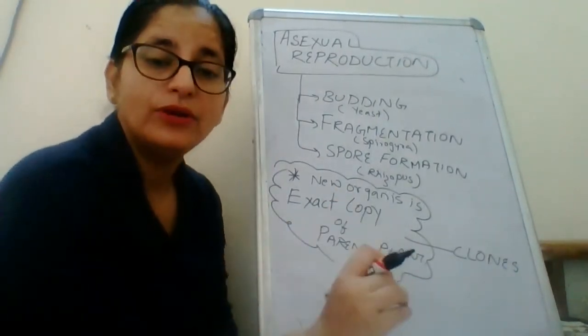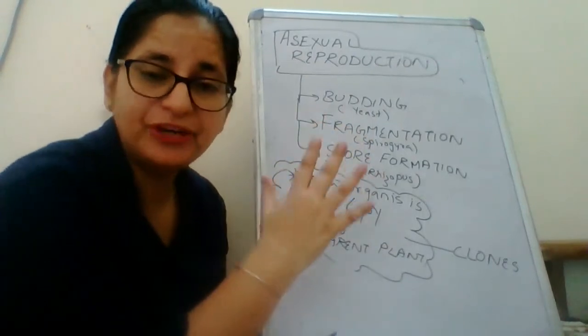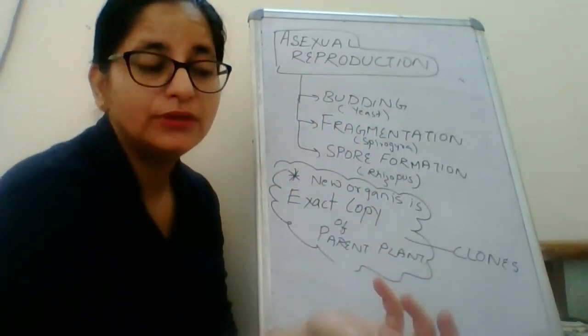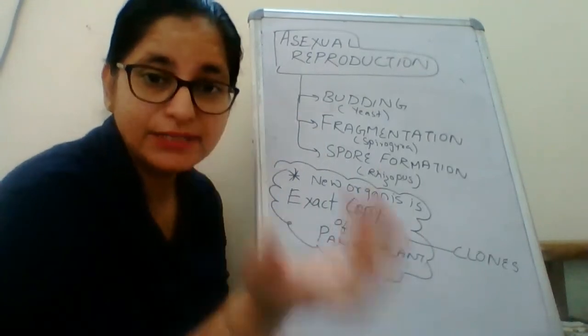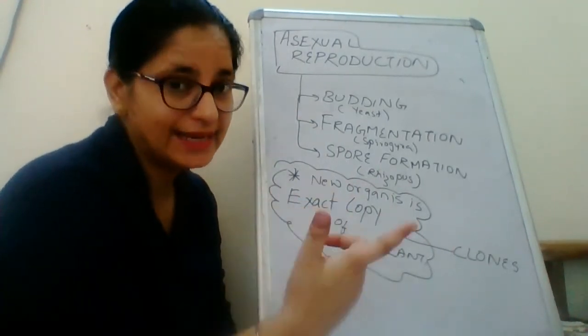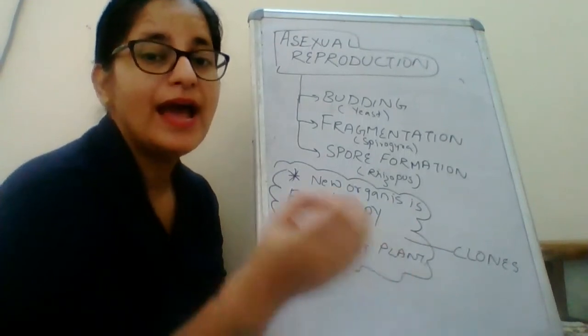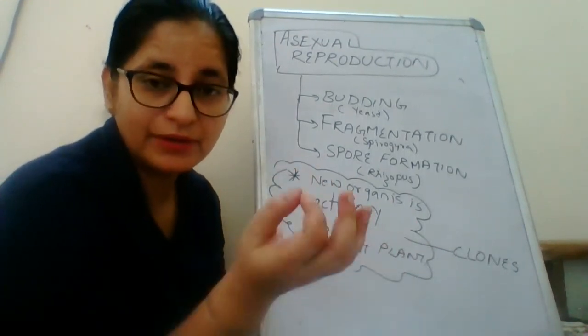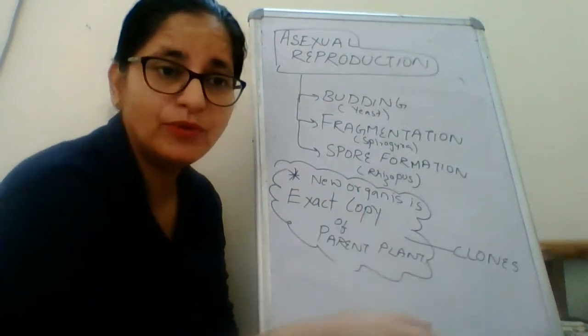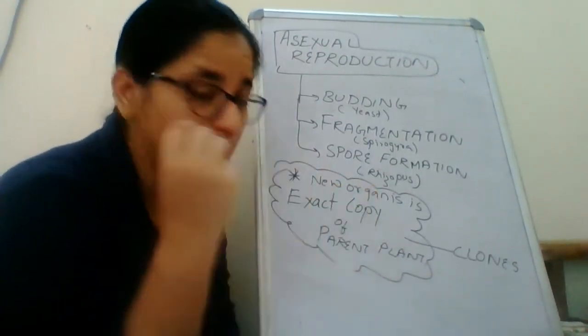Okay, so now the question is that after going through this asexual reproduction, are you able to tell me what is budding and an example where budding is taking place? Second, what is fragmentation? And give an example of an organism which is reproducing by the fragmentation method. What is spore formation? Why is a spore formed?